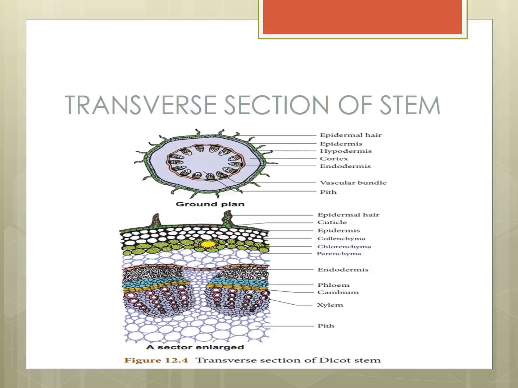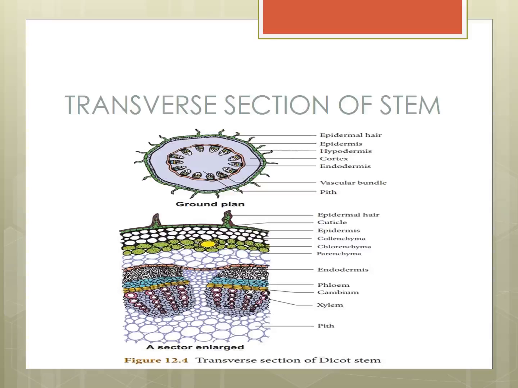Where is parenchyma, where is collenchyma, where is epidermis, where is endodermis, where are the vascular tissues, xylem tissue, phloem tissue? Everybody you saw. What is the work of xylem? Transport of water and minerals from the root to all parts of the body.